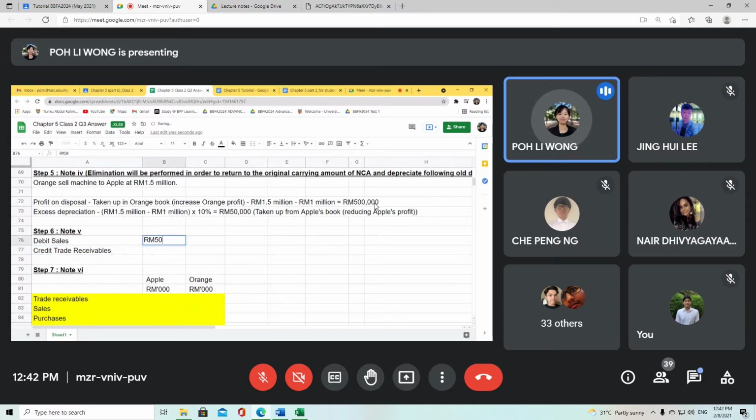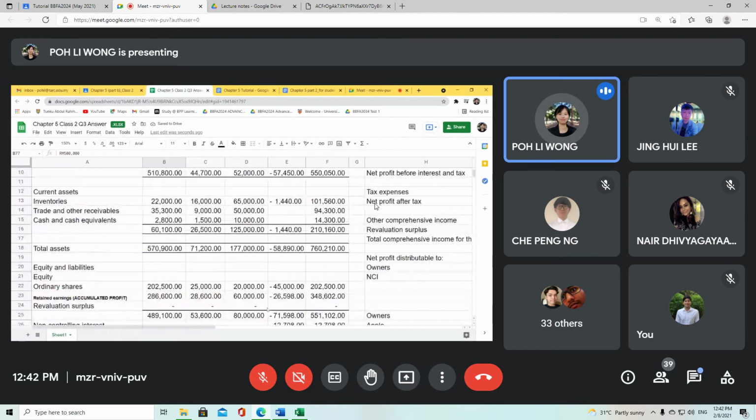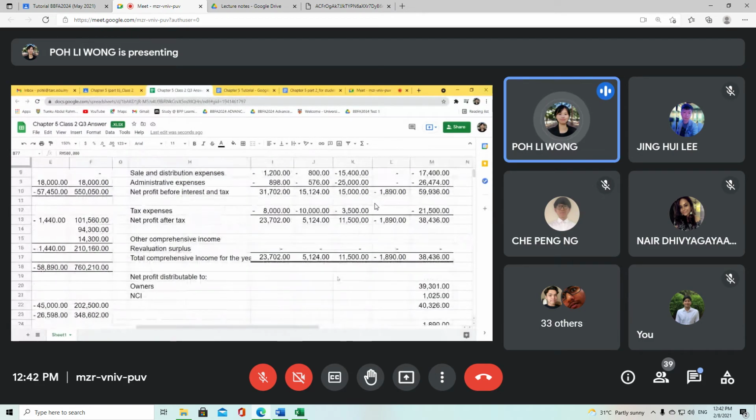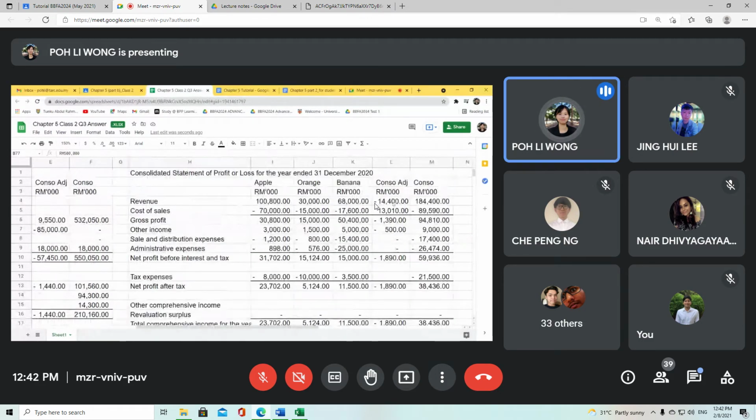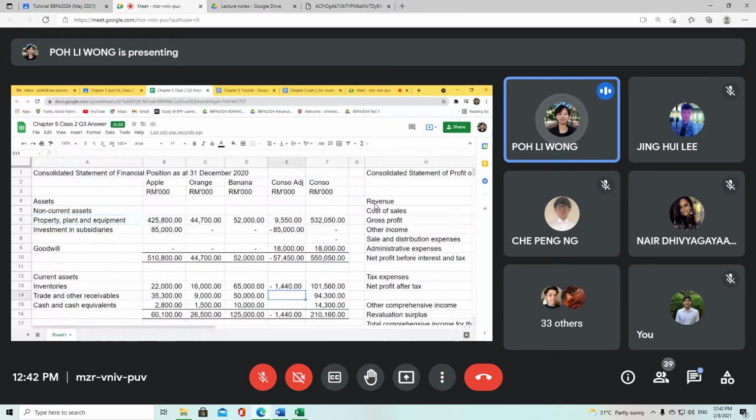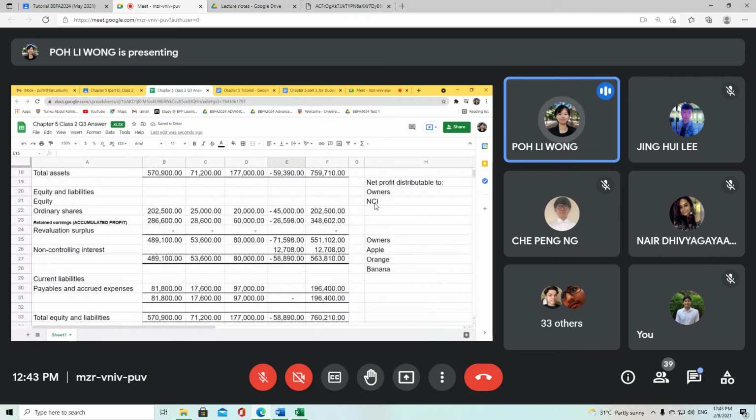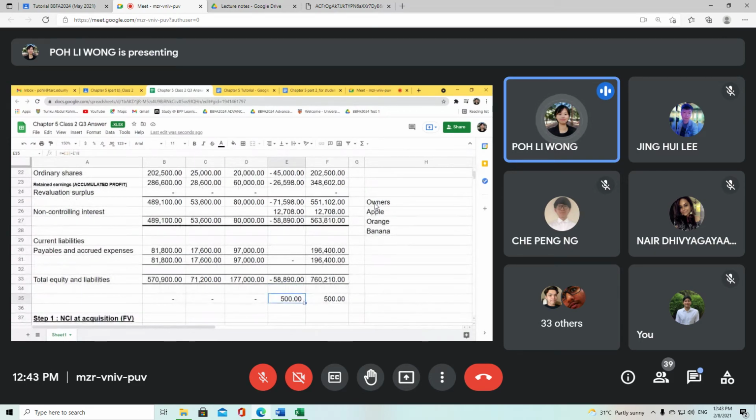And the amount is 500,000. So for this, it should be very simple for all of you. Okay, so I am reversing out my sales of 500,000. And my trade receivables, I also have to reverse out because this transaction doesn't belong to Apple. Okay, and again, you know that there is an out of balance of 500,000.